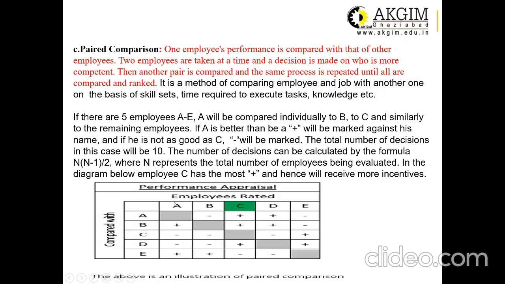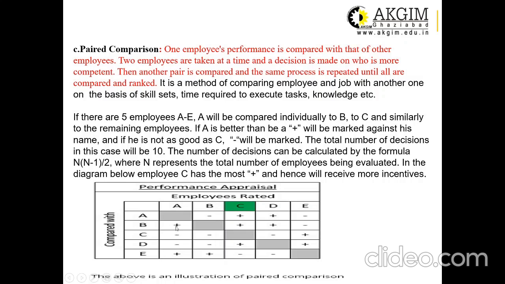If A is better than another employee, he will get the plus sign. But if A is not better than the other employee, he will get the minus sign. If you compare A with A, they are the same person, so this box is blank. But comparing A with Mr. B, A is better than B, so he got the positive sign. A is not better than C, so he got the minus sign. Again A is not better than D, so again a minus sign. But A is better than E, so he got the plus sign.